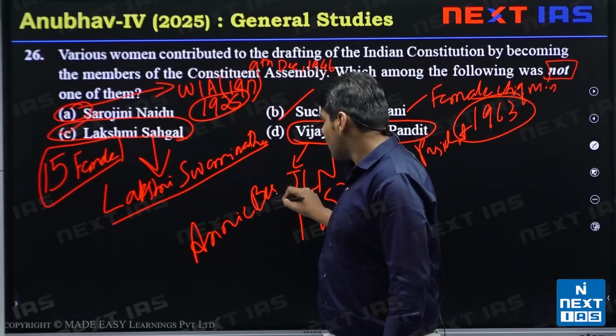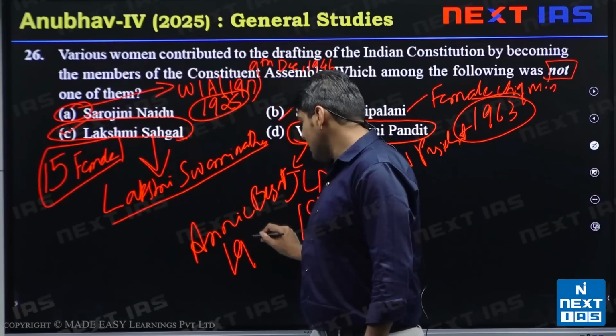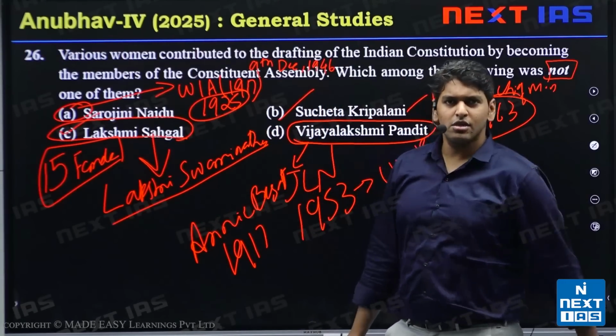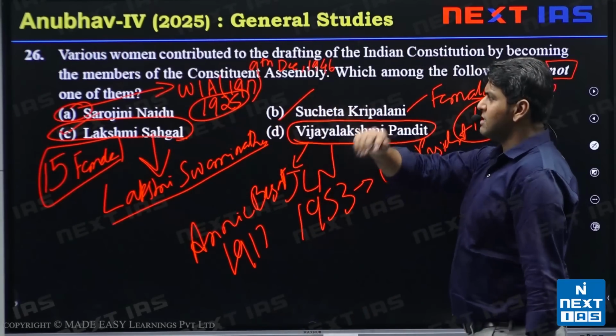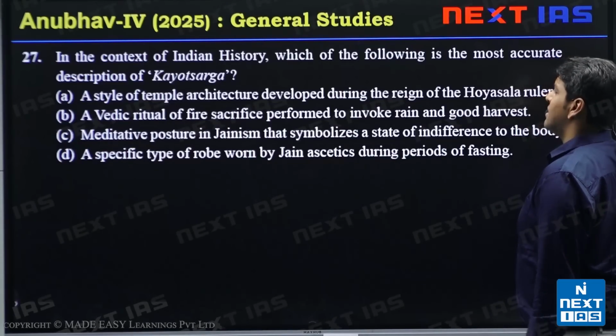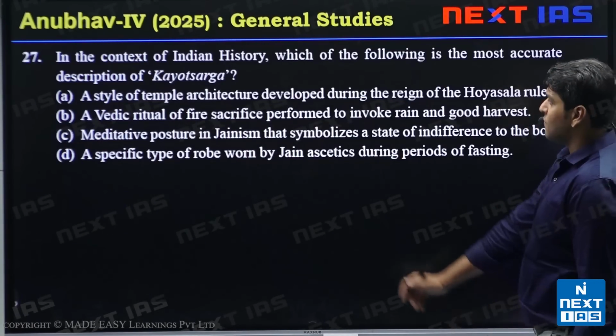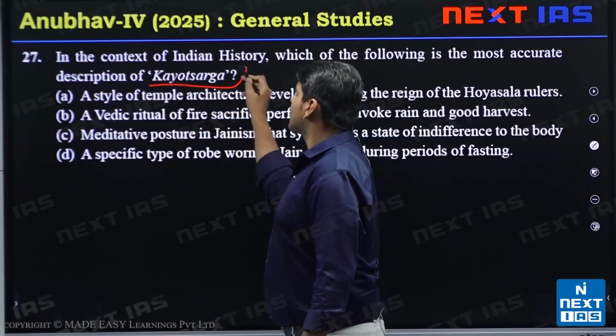Annie Besant was the first woman to be elected in the year 1917. Okay, so this is the question. Answer is C. Next we have, in the context of Indian history, which of the following is the most accurate description of Katyutsarga?